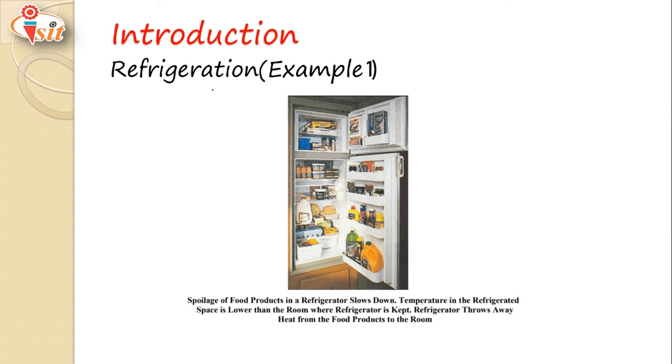In an earlier video lecture, on the second law of thermodynamics, we studied the Carnot refrigerator. In a Carnot refrigerator, heat is extracted continuously from a low temperature body, and that heat is supplied to a high temperature body. For that purpose, we require external work. That external work is in the form of electricity. A refrigerator throws away heat from the food products to the room, and in this way the temperature of that food product is kept below that of the atmospheric temperature.